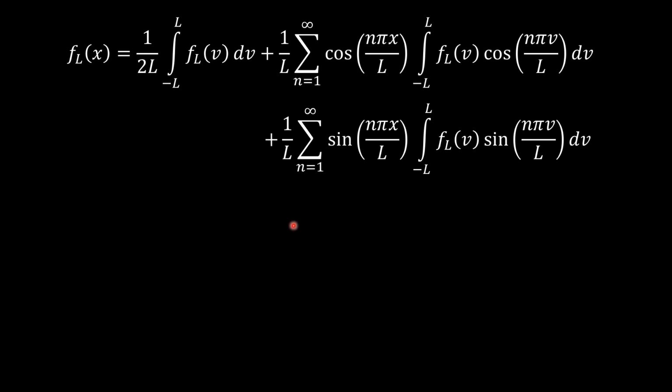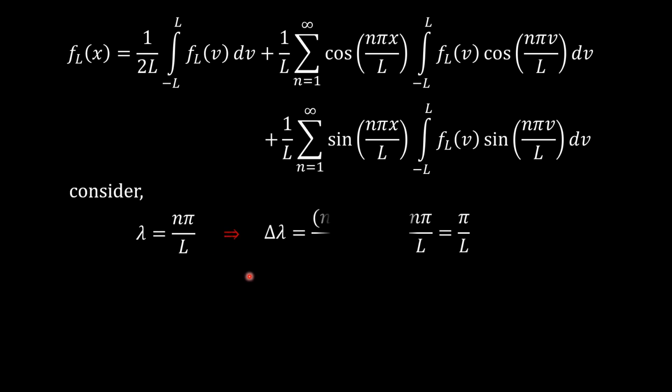Now in this expression, for the general frequency we will make the substitution: the general frequency is n pi upon L, for which we will substitute lambda. So lambda is equal to n pi upon L and therefore delta lambda, which is the difference between two successive frequencies in the general term, is equal to (n plus 1) pi upon L minus n pi upon L, which is equal to pi upon L. This gives us 1 upon L equal to delta lambda upon pi.